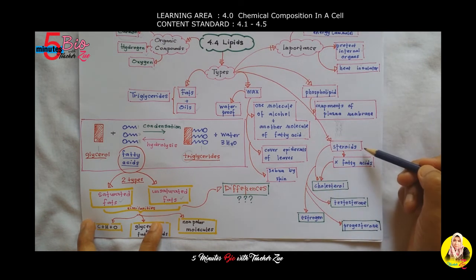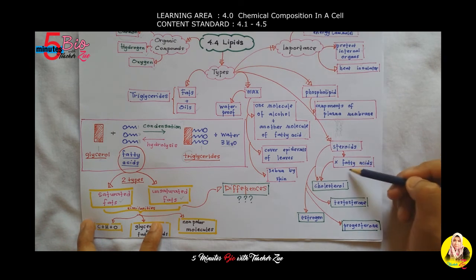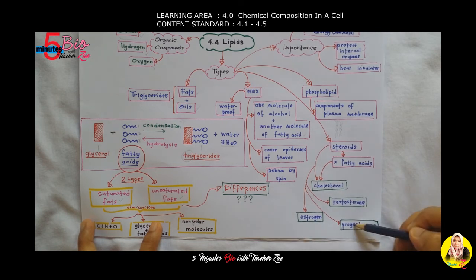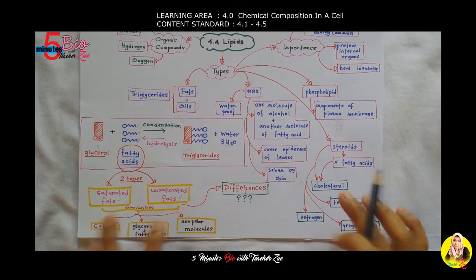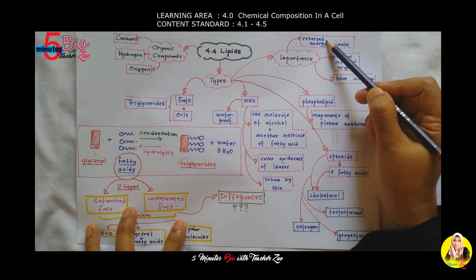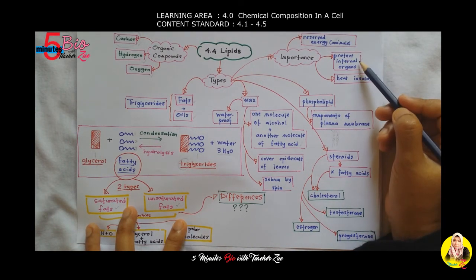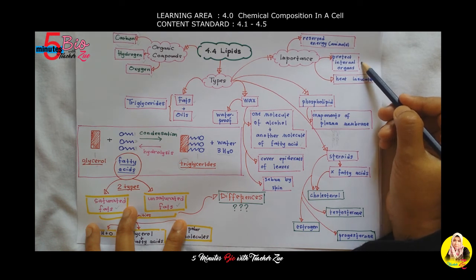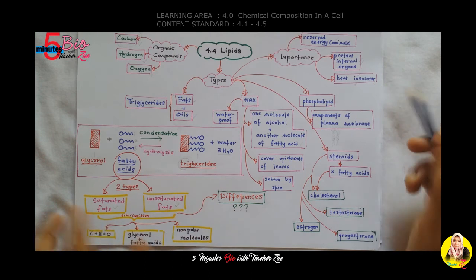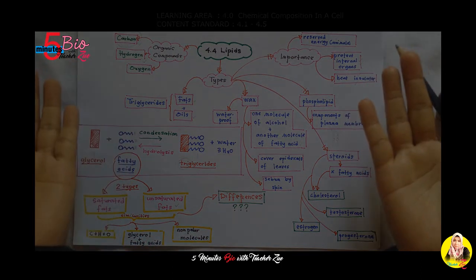Then the next one, steroids. Steroids do not contain fatty acids. Examples are cholesterol, testosterone, progesterone, and estrogen. Why do we need lipids? Because they are reserve energy in animals. Then they can protect internal organs like the heart and become a heat insulator. Hope you understand this. Thank you.